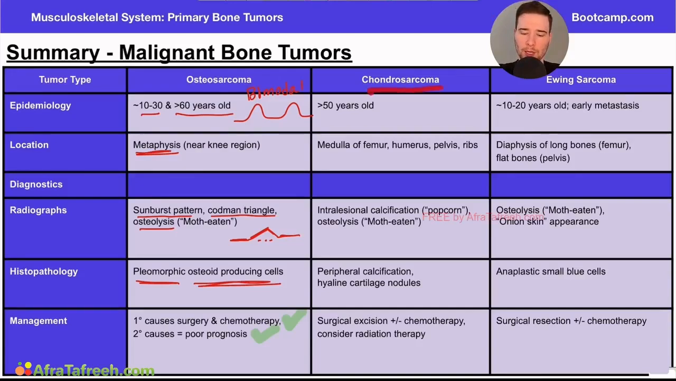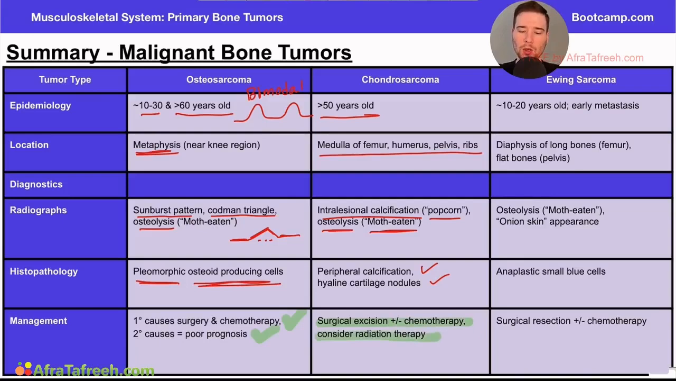This is typically going to be in an older patient greater than 50 years old, often in the medulla of the femur, humerus, pelvis, or ribs. And the radiographic findings are going to include intralesional calcification, sometimes called a popcorn appearance, in addition to osteolysis or the moth-eaten appearance. The histopathology is going to show things like peripheral calcification or hyaline cartilage nodules, which are unique findings to this pathology. The treatment here again is going to be considering surgical excision with or without chemotherapy, and you may consider radiation therapy as well.